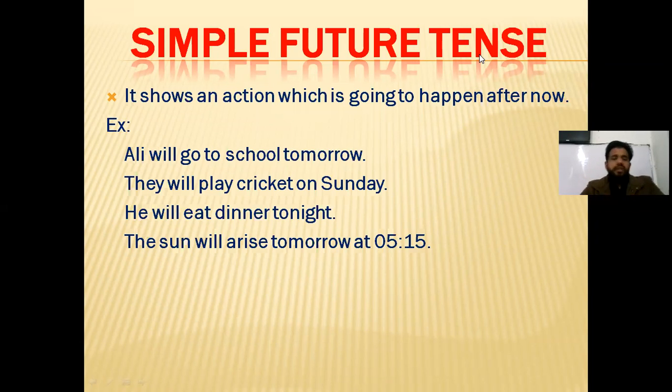It is also used to talk about predictions. Prediction means you are going to talk about the future in advance, but you don't know exactly. You are going to predict only on a certain basis. For example, sometimes we go out of our room and we see a very dark cloud in the sky. So we understand from that cloud that it is going to rain. So what do we say? We say it will rain this afternoon. It will rain tonight. So we actually give predictions.